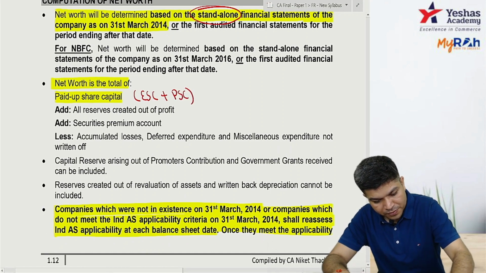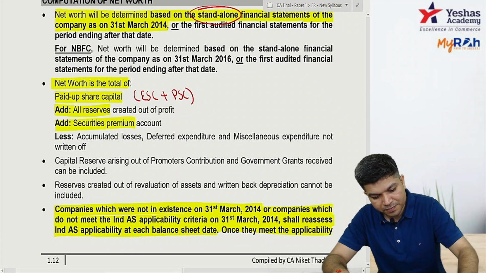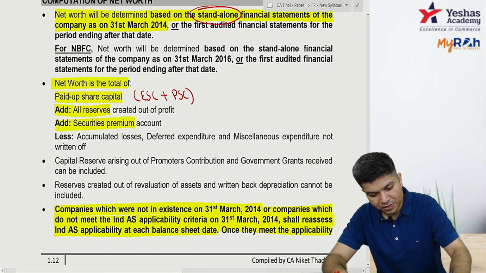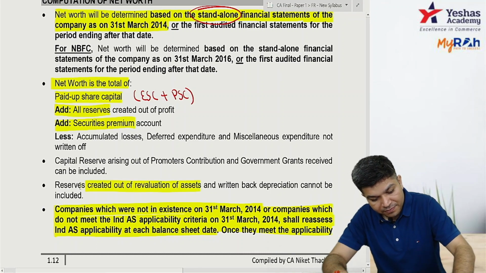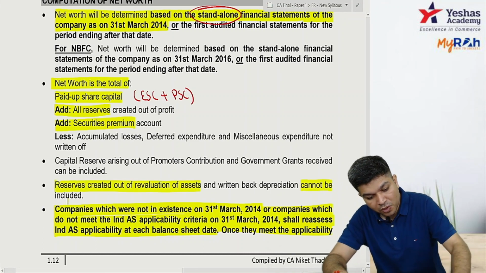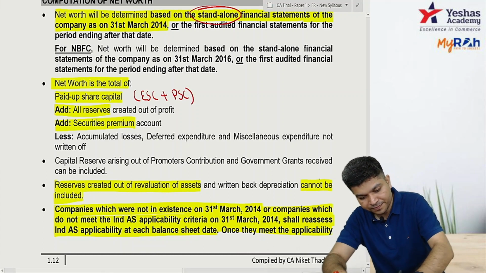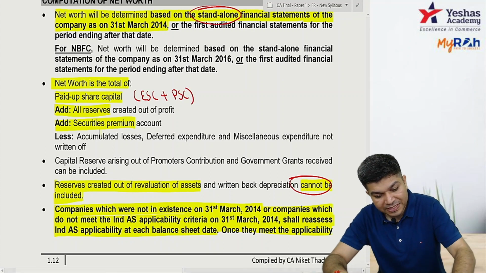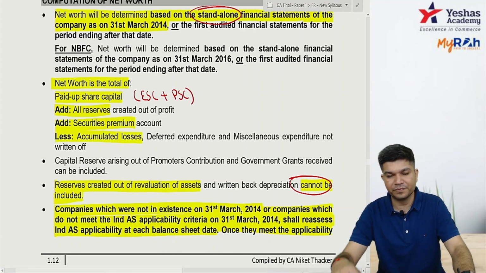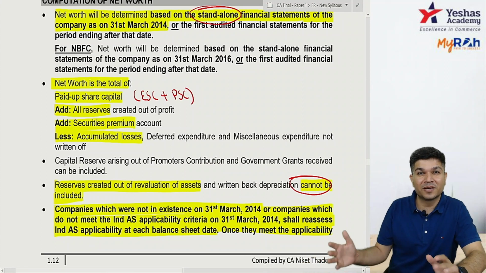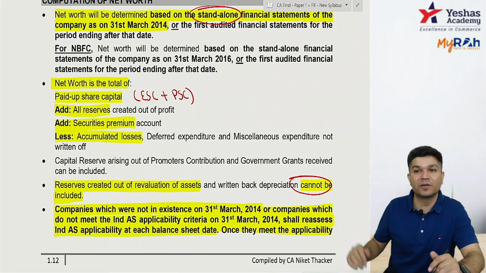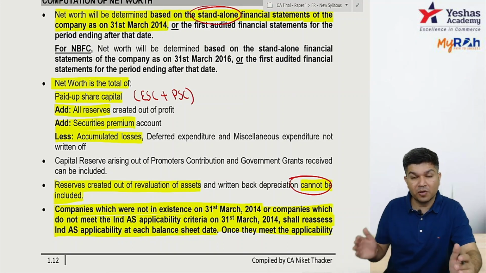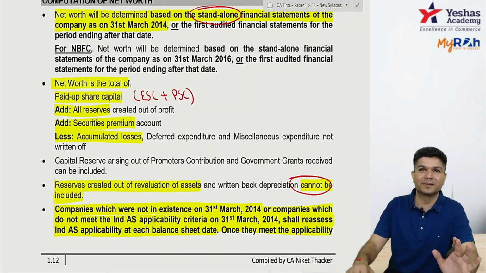Okay, all your reserves, securities premium except the revaluation reserve. The reserve created by revaluation of asset cannot be included. All your reserves except revaluation reserve. And if there are any fictitious assets or accumulated losses which are not yet written off, that needs to be deducted.